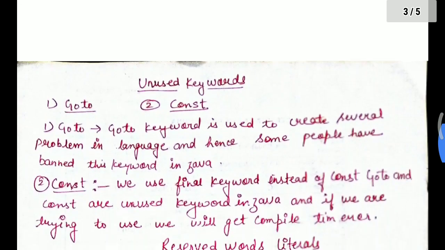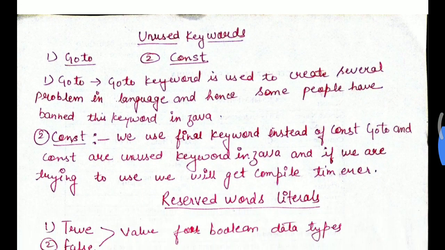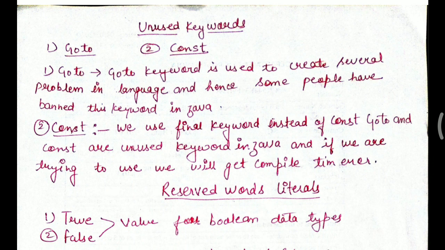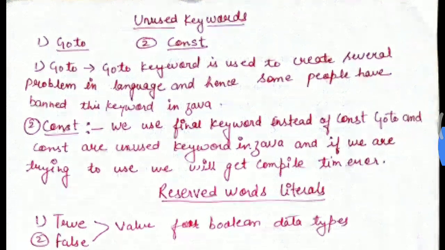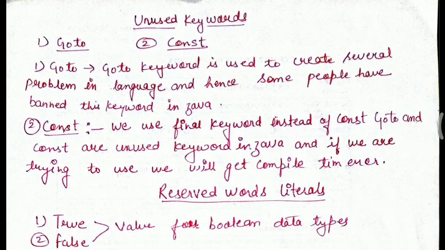We are going to start with unused keywords. There are two unused keywords which have not been used in Java programming. The first one is goto and the second is const. The goto keyword used to create several problems in languages. Hence, some people have banned this keyword from Java. While programming, this keyword used to create a lot of problems for the programmer. So it has been banned from Java programming or the Java language.